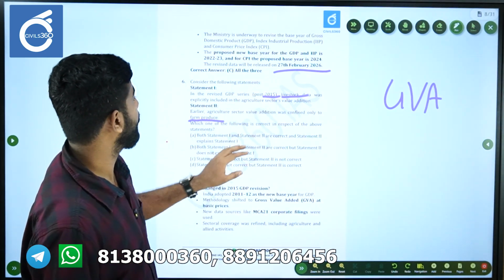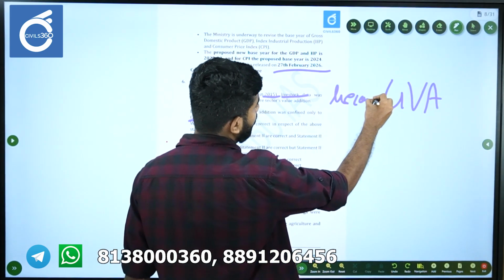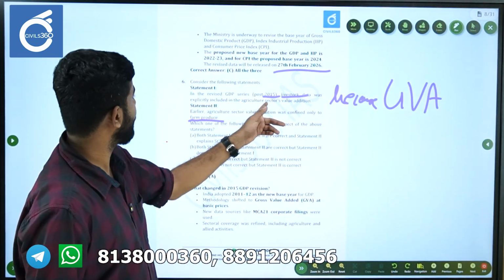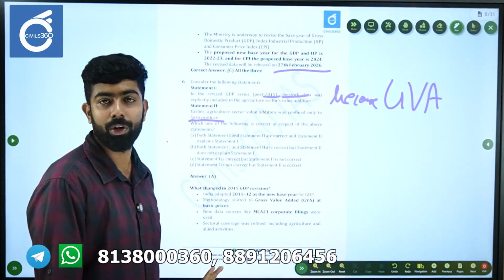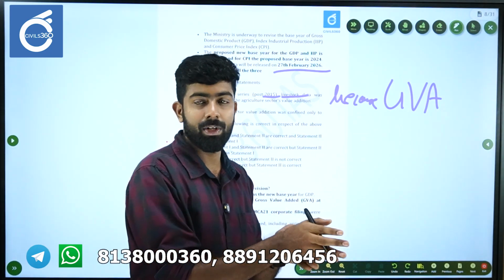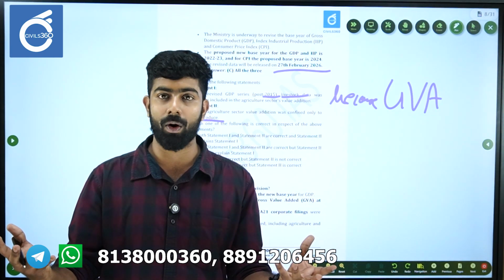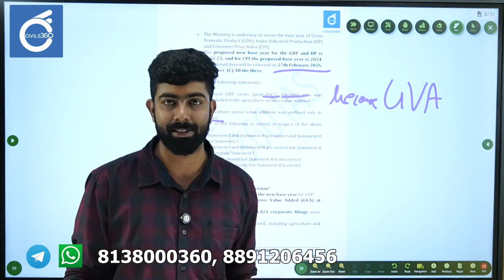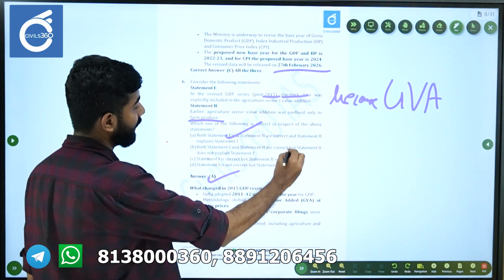Now if you put a 'because' in between, you can say that livestock was explicitly included because earlier agriculture value addition was confined only to farm produce. Okay, it does make sense. Because earlier only farm produce was there. Now livestock is also included, improving the data quality of agricultural GVA. It makes sense, right? So option A is correct.